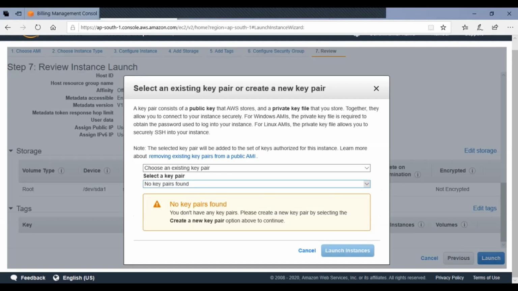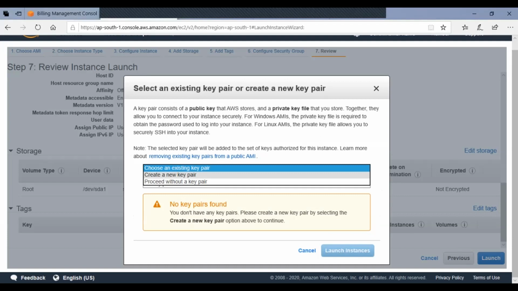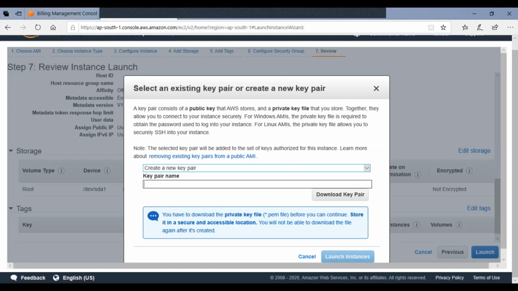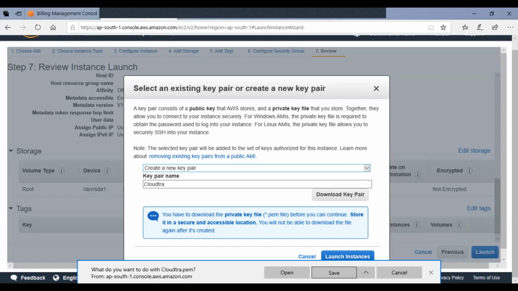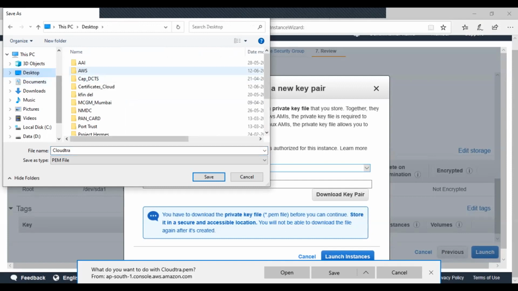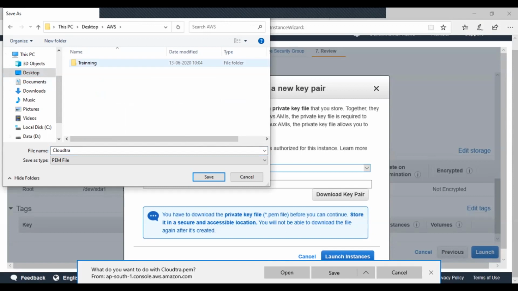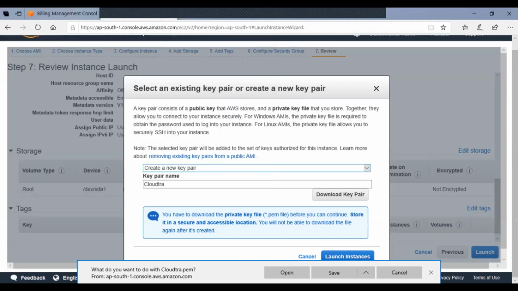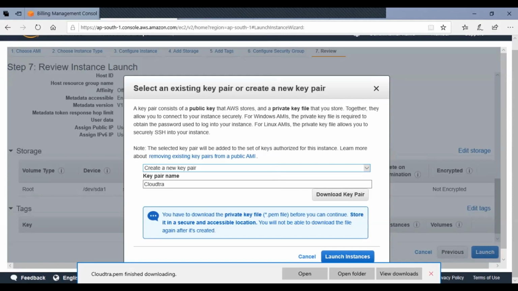So it says error, no key pairs found. Okay, so what I need to do is create a new key pair. Create a new key pair. I'll name it cloud TRE. Okay, now I will download this key pair. You see my screen, no, guys? Yes, sir. I'm just selecting AWS training and I'll put it here. Cloud TRE is my key. Okay, done. Now I'm saying launch instance.